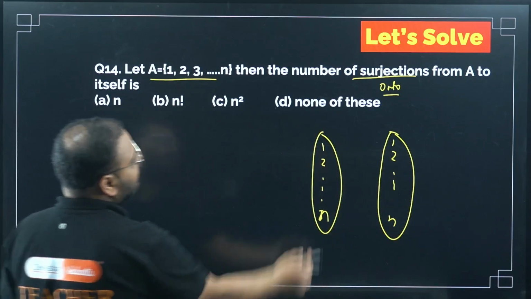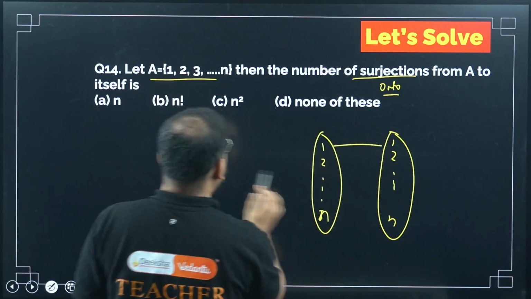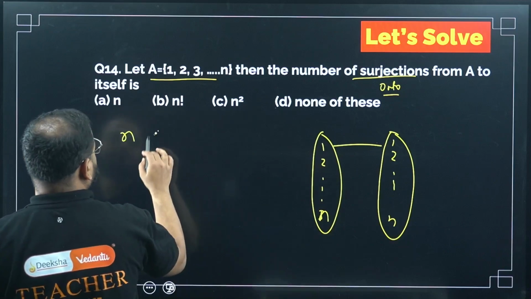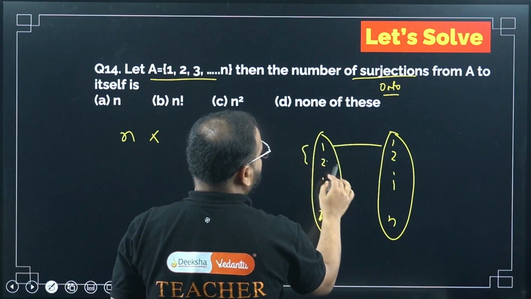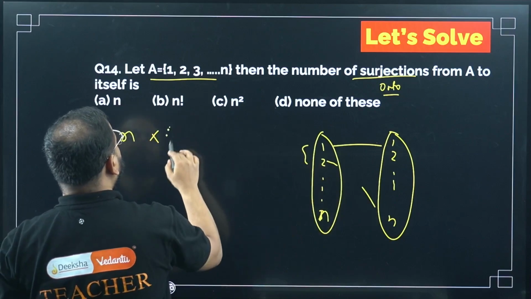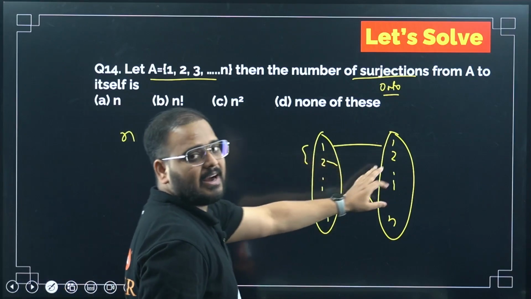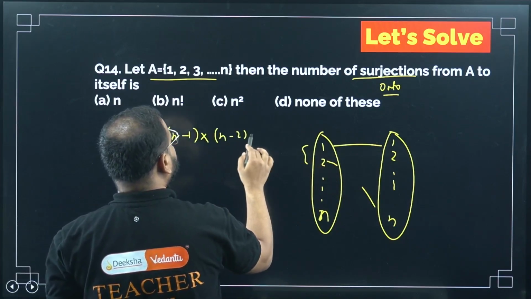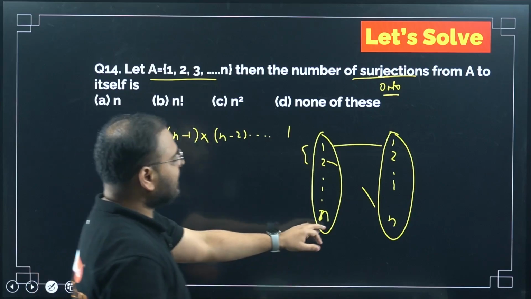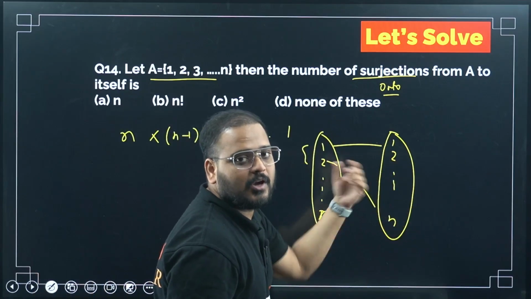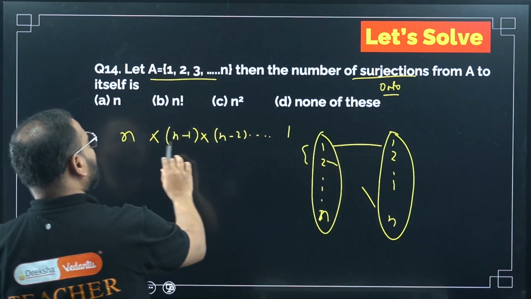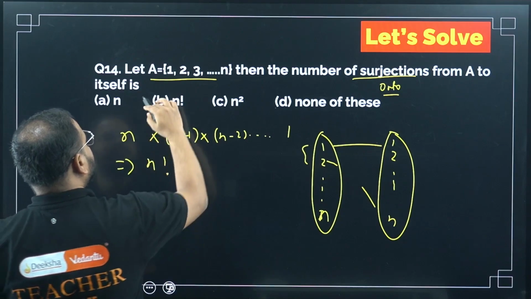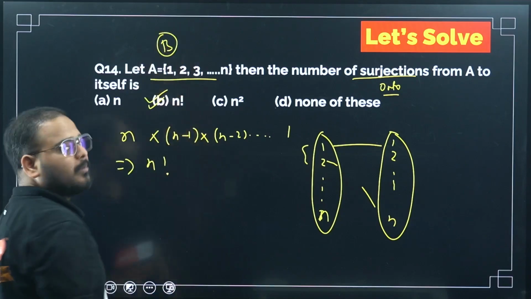For 1, how many options can I have? I can have n options. In fact, if I'm considering only one element, I can have n options. If I'm considering 2 elements, then 1 is reduced now. For the first element, I had n options. For the second element, I have n minus 1 options. And I'll keep going till the last element, where I'll have only 1 option. So it goes n multiplied by n minus 1 multiplied by n minus 2 and so on till 1. This is simply n factorial. Answer is B. Very, very simple problem.